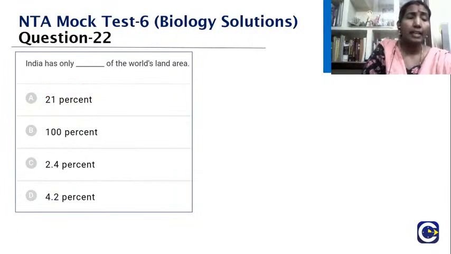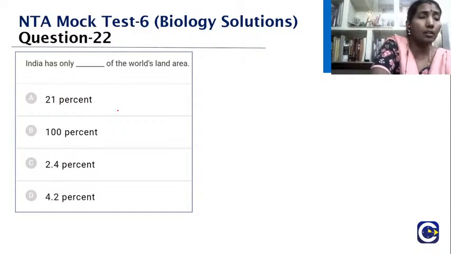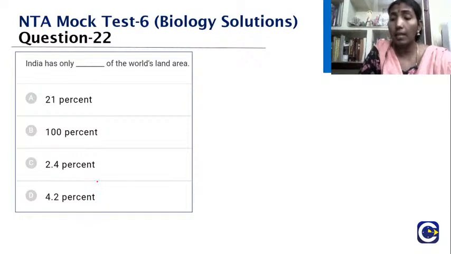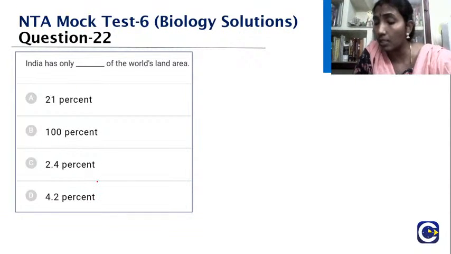Okay. India has only dash of the world's land area. The options are 21%, 100%, 2.4% and 4.2%. Yes, students, please do post your answers.